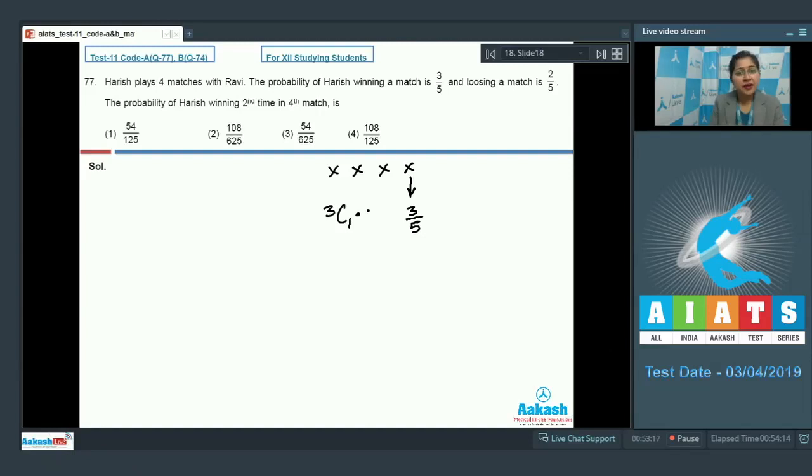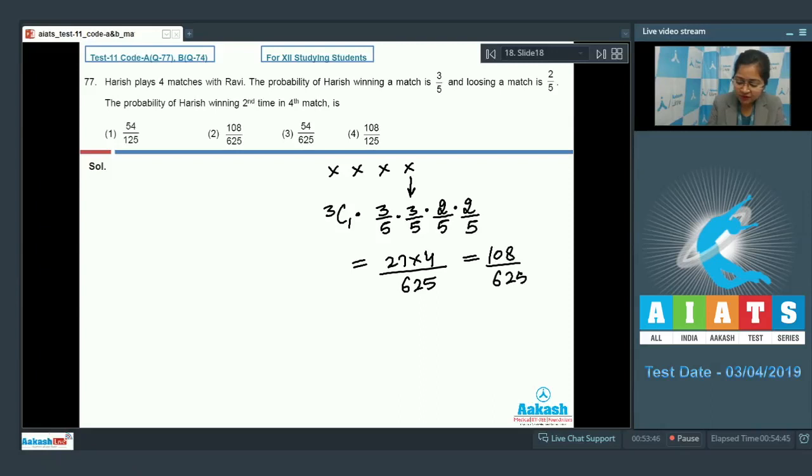I have selected any one match from these 3 and Harish will win in that one by 3 by 5 probability, and in the other 2 that are left, Harish will lose by probability of 2 by 5. Now this can be written equal to 27 into 4 upon 625. So that is equal to 108 upon 625. So we can see that option number 2 is the correct answer.